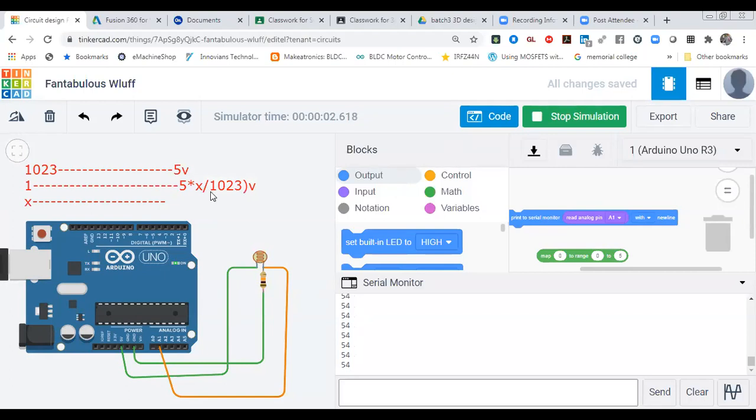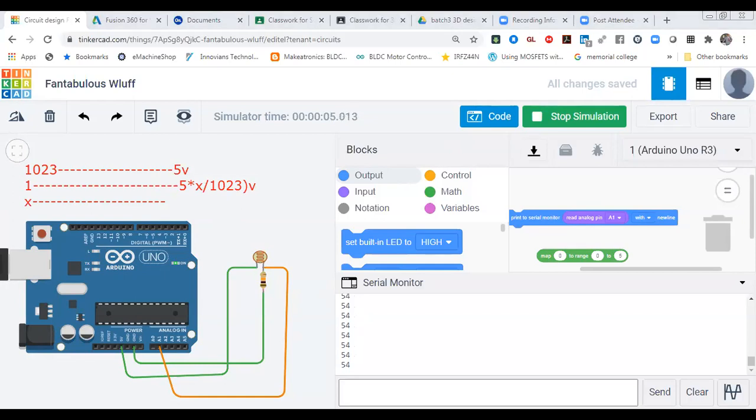If you want to make an automatic street light, how can you do it? You can directly use 5 into 1023 minus x. Some participant has written our formula over here.